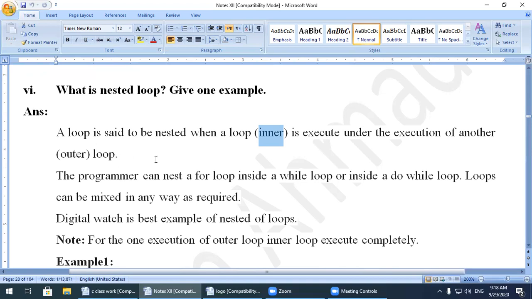We will take an example to understand this better. The programmer can nest a for loop inside a while loop. We can use a for loop within a while loop, or we can also use a while loop inside the for loop, or a do while loop inside a while loop, or a do while loop inside a for loop. So each and every loop can be nested within another loop. Loops can be mixed in any way as required in the program.